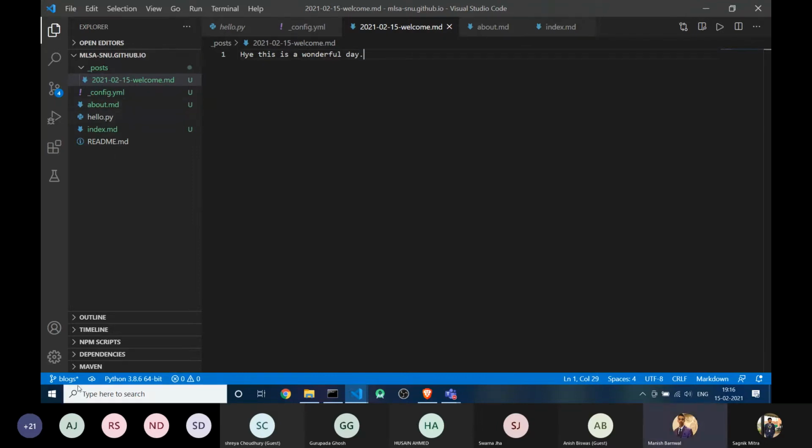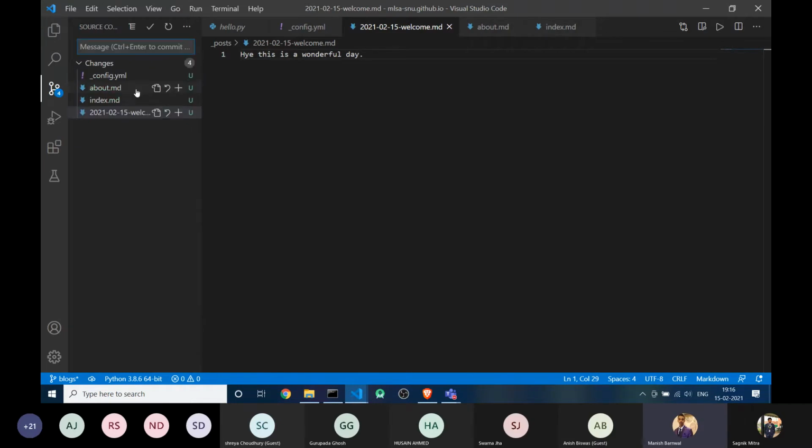I think we are ready. Now what we need to do, you can see in the branch section here, VS Code automatically shows you that you have to commit these changes. These are not added files. So I am just putting a commit message, updated a blog site.